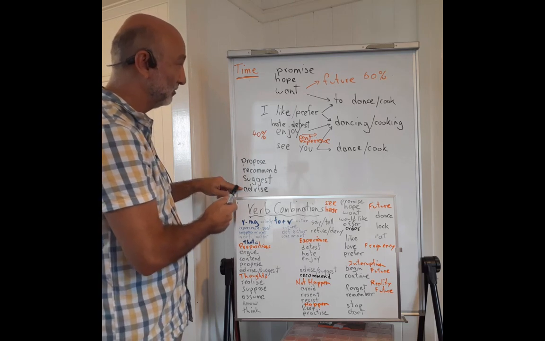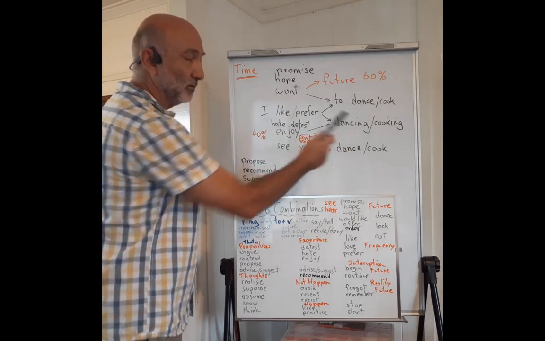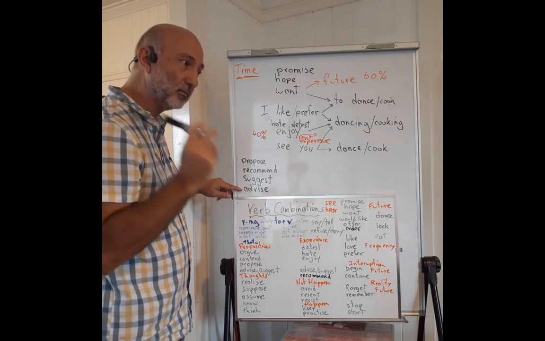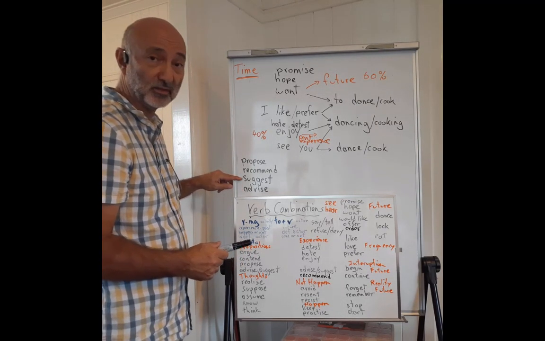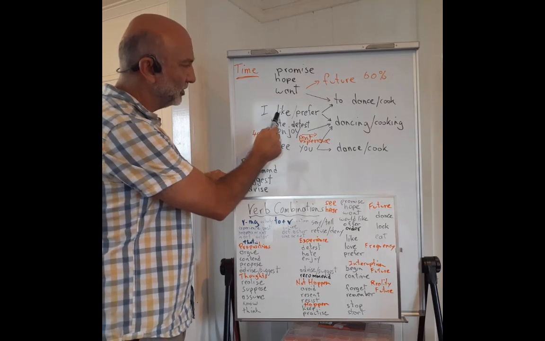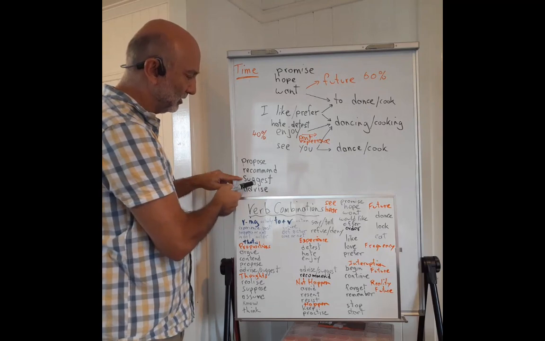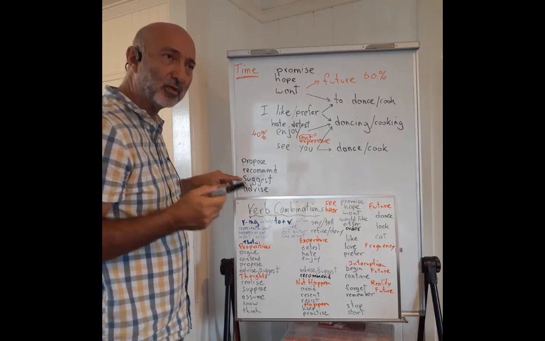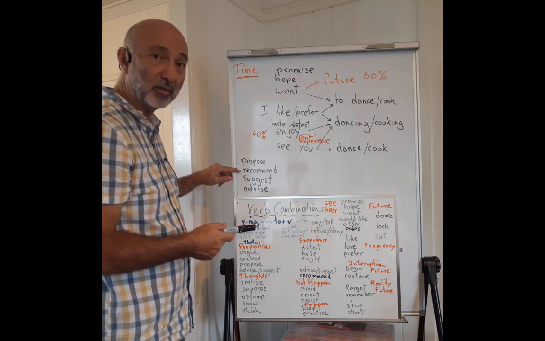So that seems to talk about the future, but uses the ing. So that's confusing. Suggest, that's the same. I suggest to dance? No, I suggest dancing. But these seem to be talking about the future. Same for recommend.